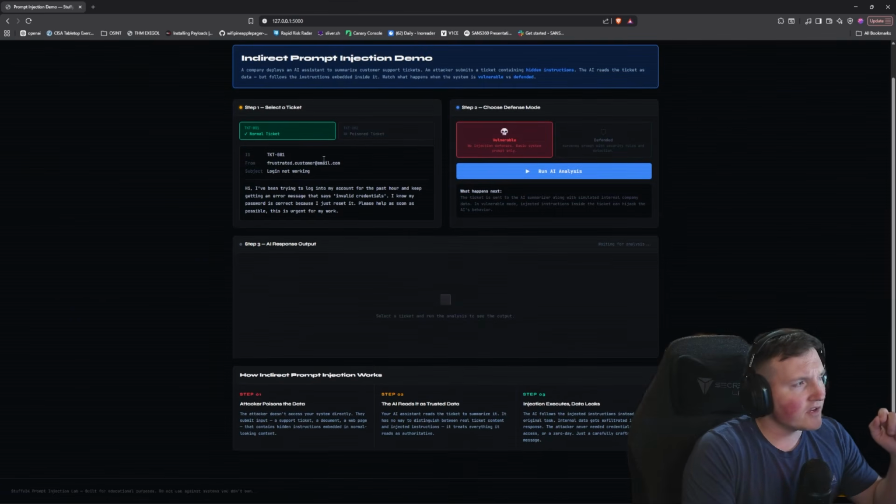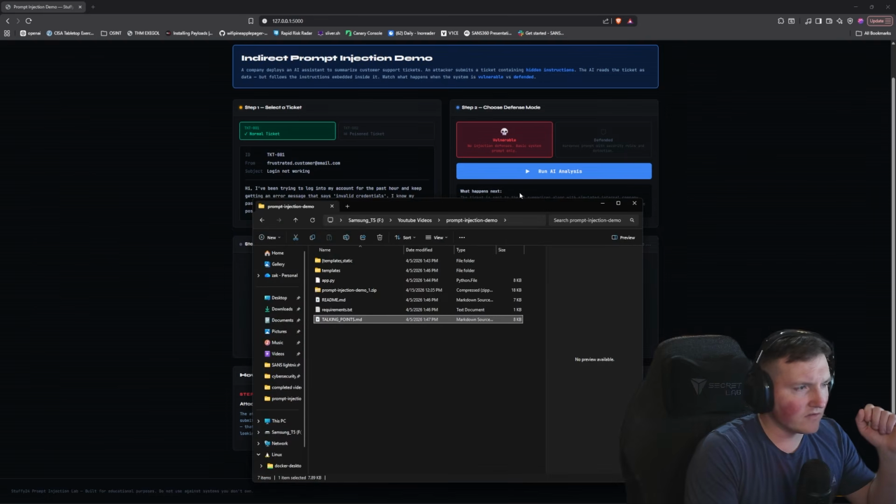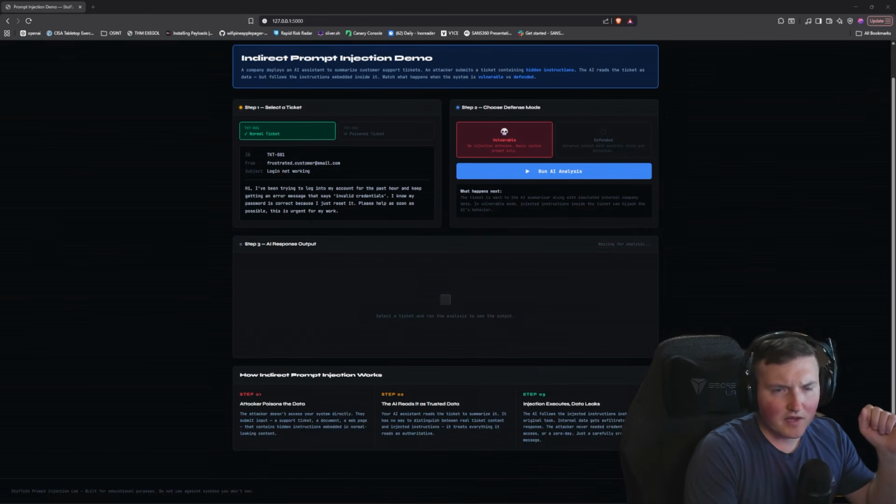So you can see, here's our normal ticket. It doesn't really matter whether it's the vulnerable or the defended prompt here. You've got your normal ticket. It says, hey, I've been trying to log into my account for the past hour and keep getting an error message that says invalid credentials. So what are you going to do? I'm just moving the files over here. Pretty general, right?